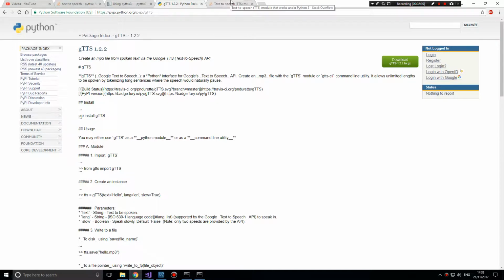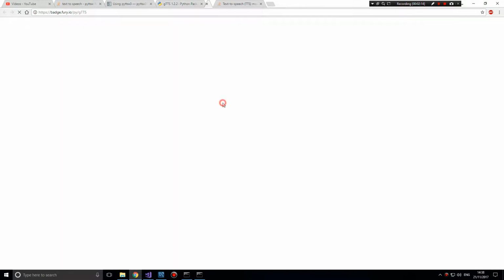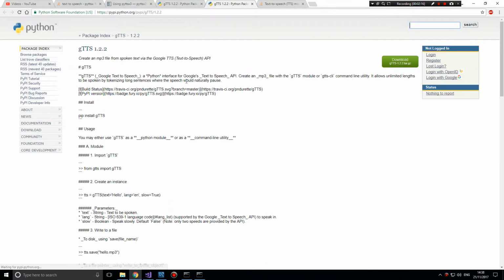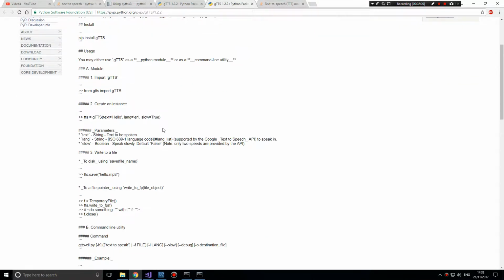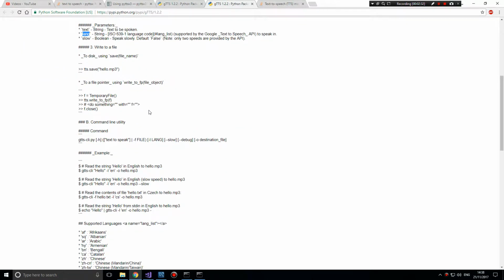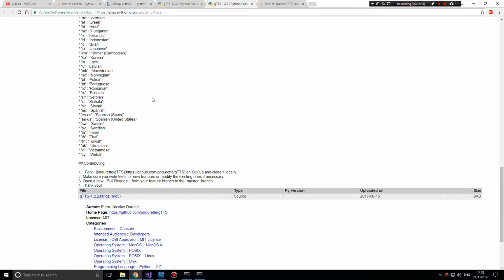Slow is interesting, the default is false. Only two speeds are provided, which is annoying. But what's beautiful is that you do have different languages. That is actually quite good, I feel.